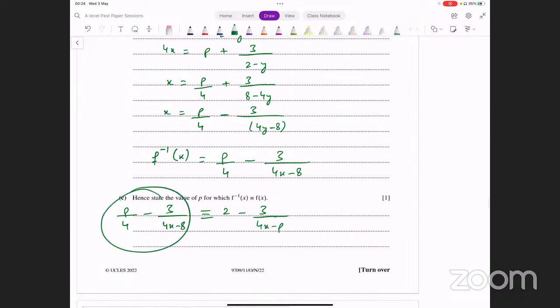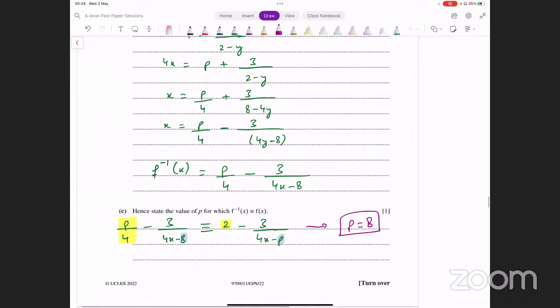The left hand side is the f inverse of x, the right hand side is f of x. They are supposed to be identical to each other, so you can compare them and the corresponding terms should be equal. For instance, p over 4 should be the same as 2. And an easier way of figuring this out is that this 8 should be the same as this p. So p should be equal to 8 here. I hope that makes sense.